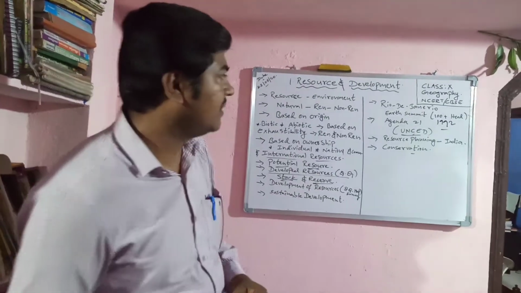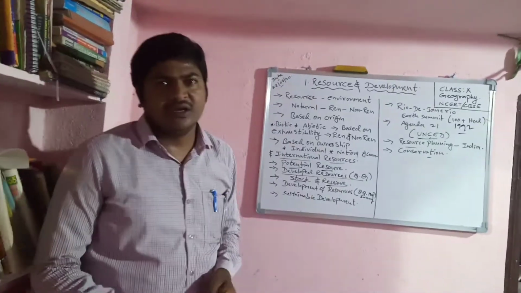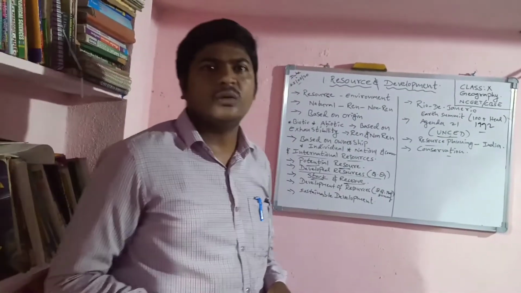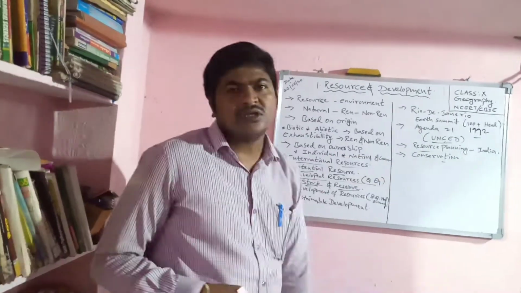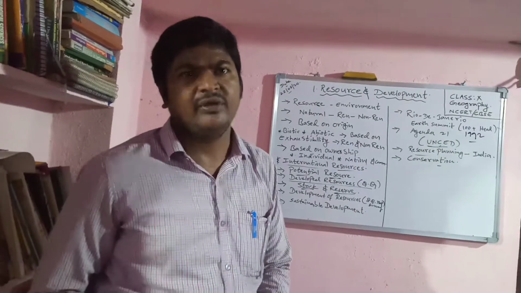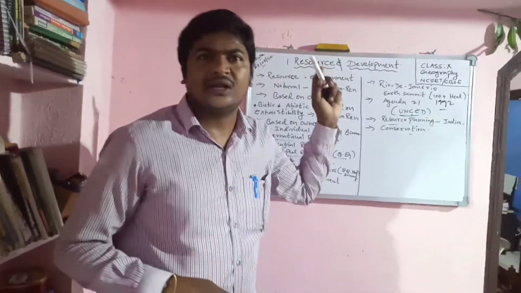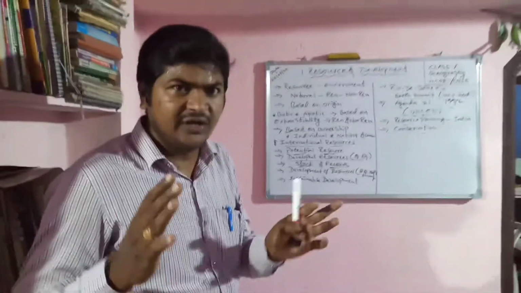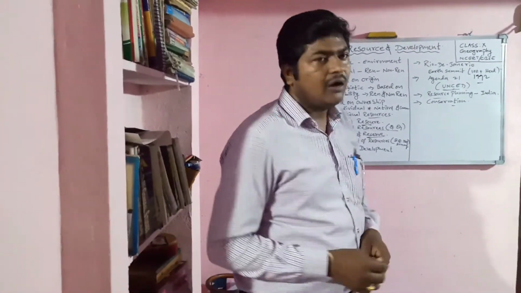Rio de Janeiro Agenda 21. And resource planning in India. Resource planning is needed in every country. In India also, mapping and surveying, and quality and quantity assessment is going on countrywide. Example, all the resources are not equally available in India. Coal deposits are in some areas, and in Arunachal Pradesh water resources are heavy. And in arid Rajasthan, wind energy is more, and at the same time solar energy is also more. Okay, and how we have to conserve the resources.